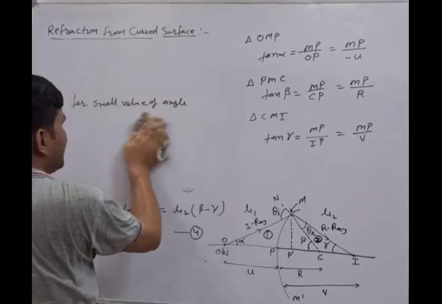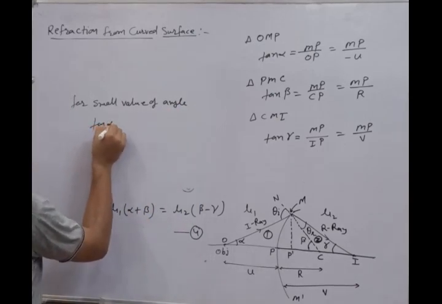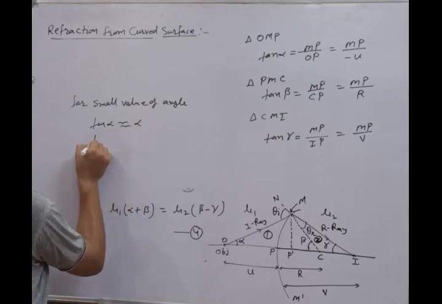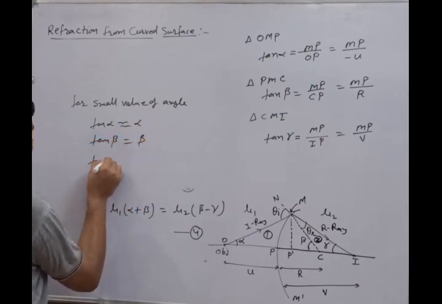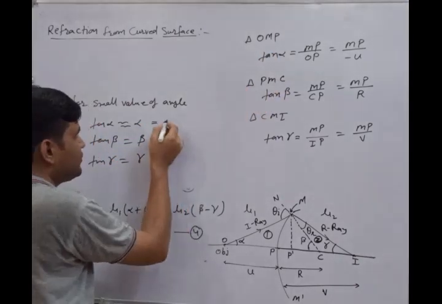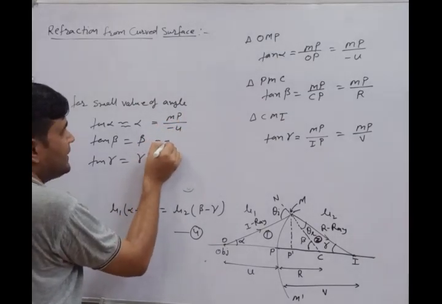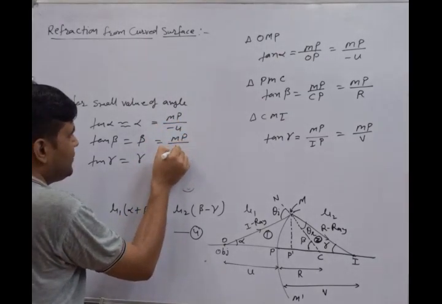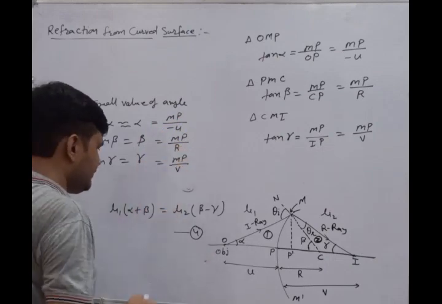We write tan alpha as alpha, tan beta as beta, and tan gamma as gamma. Now the value of alpha is MP upon minus u, the value of beta is MP upon R, and the value of gamma is MP upon V.